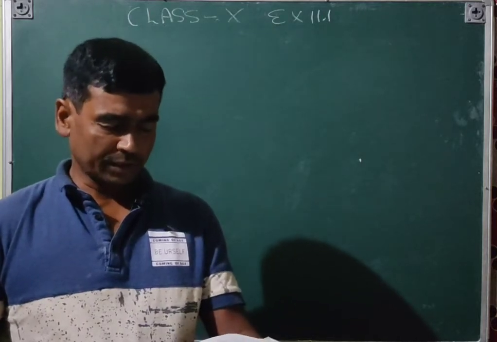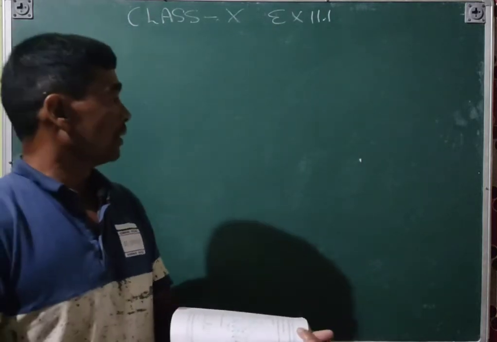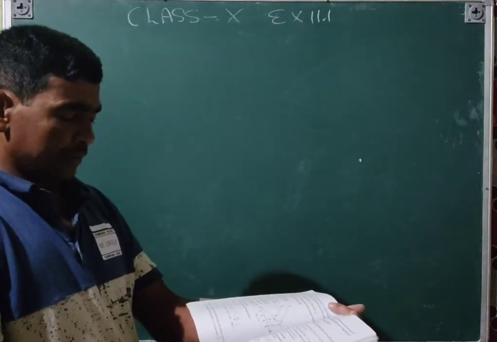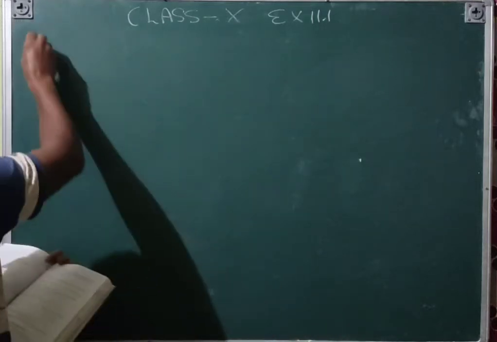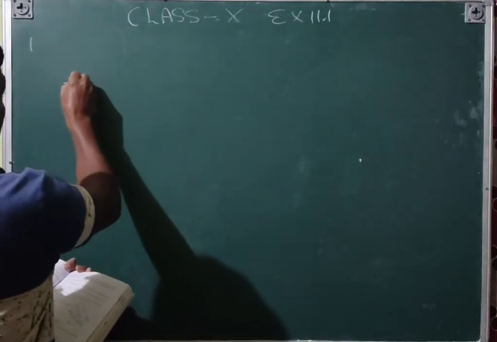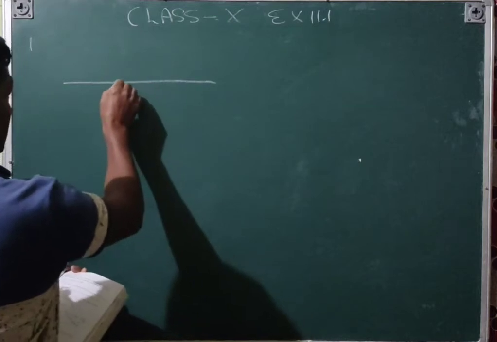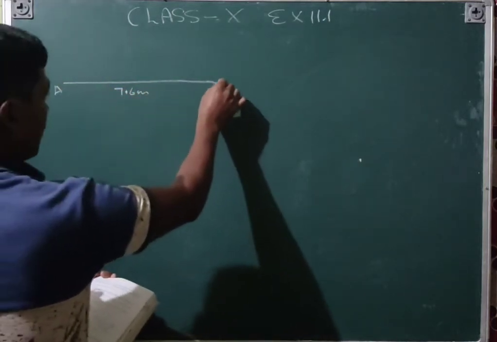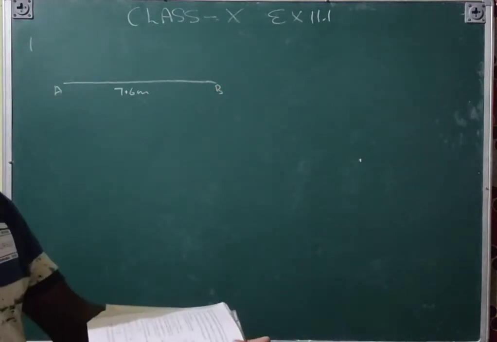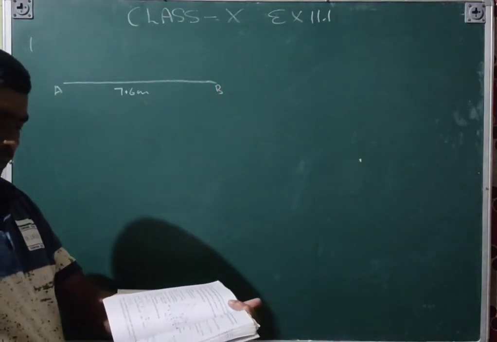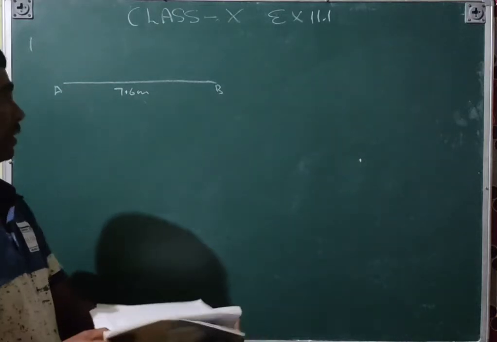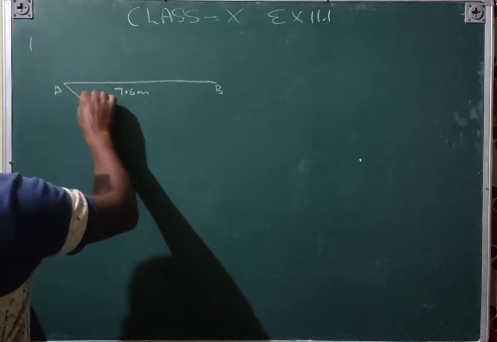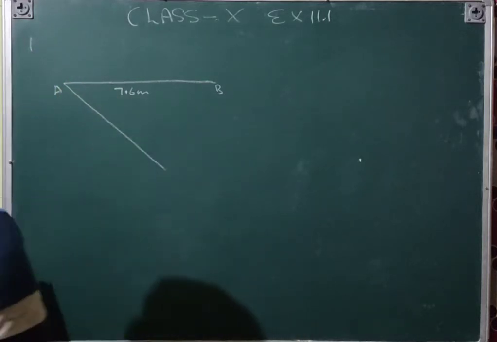Chapter number 11, Construction, exercise 1.1, question number 1. Draw a line segment of 7.6 centimeter. So first of all you will draw a line of 7.6 centimeter, and write any name for it. Divide it in the ratio 5:8. 5:8 means you will draw one acute angle here.